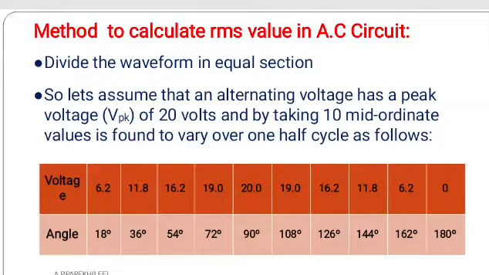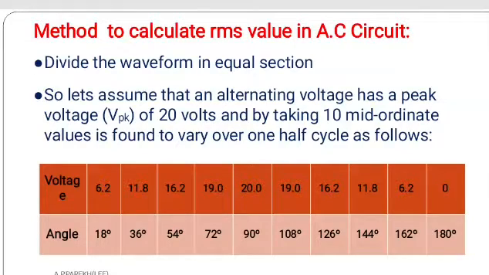Now friends, see the table. This is the voltage, and the quantity mentioned below is the angle. So I have divided this sine wave into 10 mid ordinates, and these are the values of the different voltages: 6.2, 11.8, 16.2, 19, 20, 19, 16.2, 11.8, 6.2 and 0. And the quantity mentioned below is the angle.